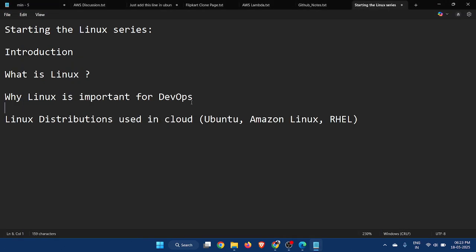Hello everyone. So today we are going to start a new series, that is the Linux series. In this series we will cover from basic to advanced what is Linux, what are the commands of Linux, and how Linux is used in most companies. Linux is a favorite operating system of many companies because it's free to use, that is, it's open source.